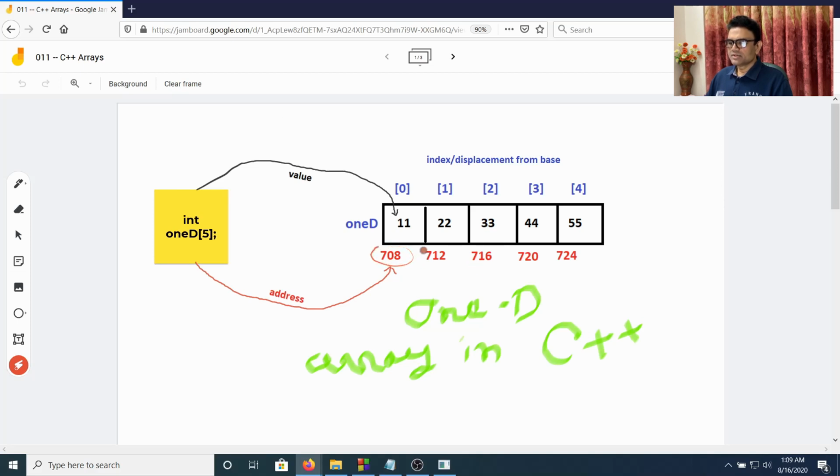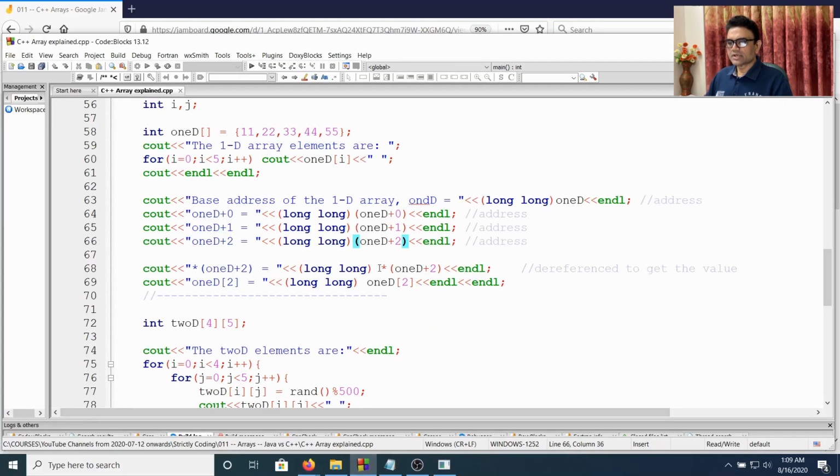Okay, so 1D plus 0, 1D plus 1, 1D plus 2. Now this 1D plus 2 is an address. So if we dereference like a regular pointer, we'll get the value 33. So if you look here, we are actually dereferencing 1D plus 2, so this should print 33. Now if we use the normal conventional way, cout 1D sub 2 using the index 2, then also we'll get 33. So therefore we can say this notation is a convenience for the programmer, but actually it is interpreted like this. So when we use an index, basically pointer arithmetic is applied, as we can see here.